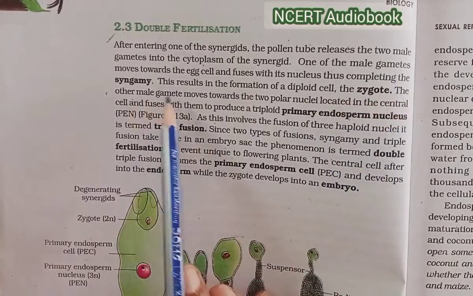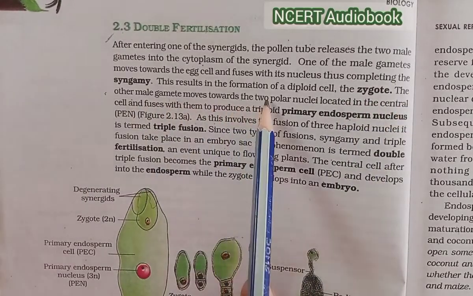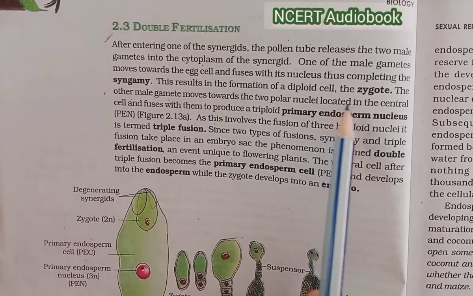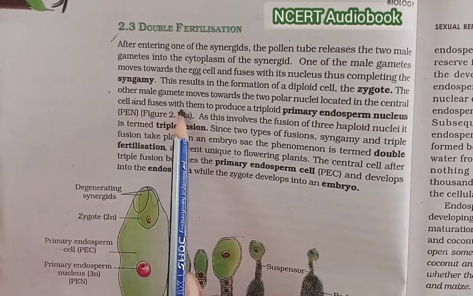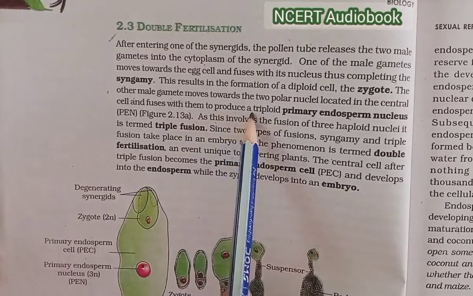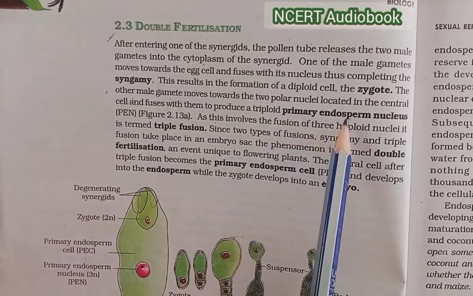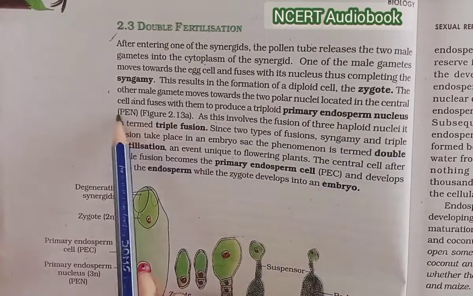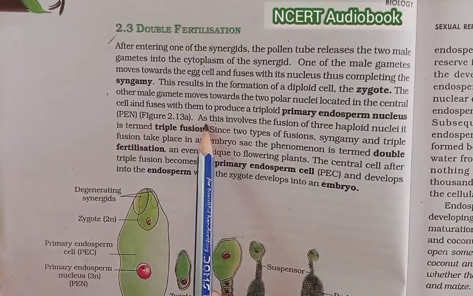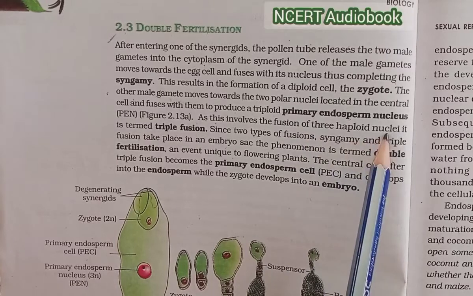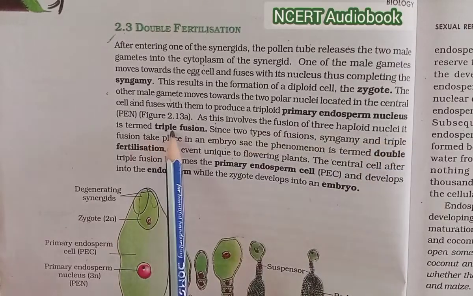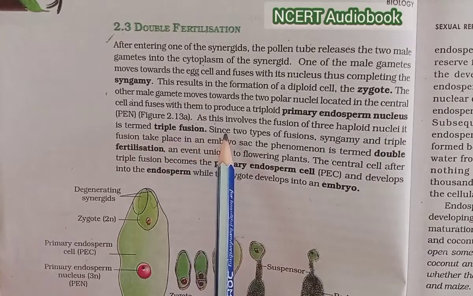The other male gamete moves towards the two polar nuclei located in the central cell and fuses with them to produce a triploid primary endosperm nucleus (PEN). As this involves the fusion of three haploid nuclei, it is termed triple fusion.